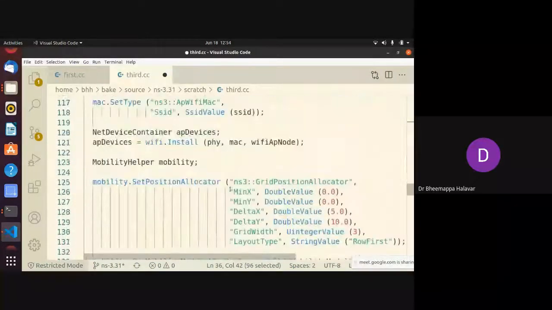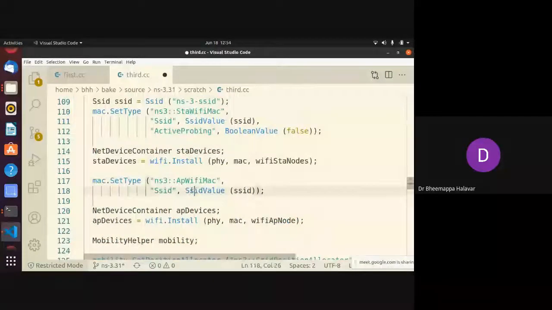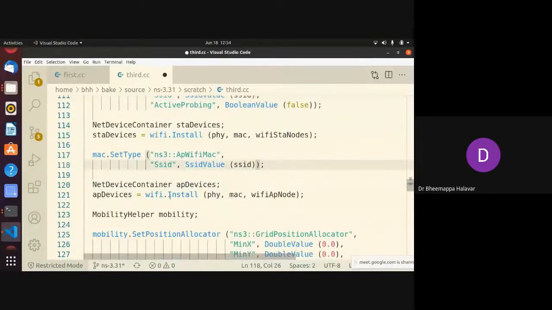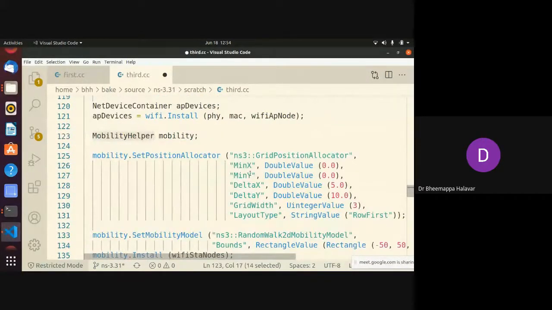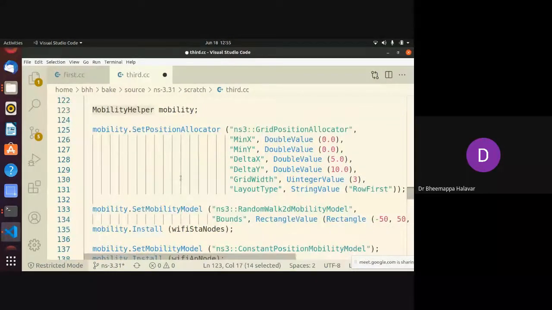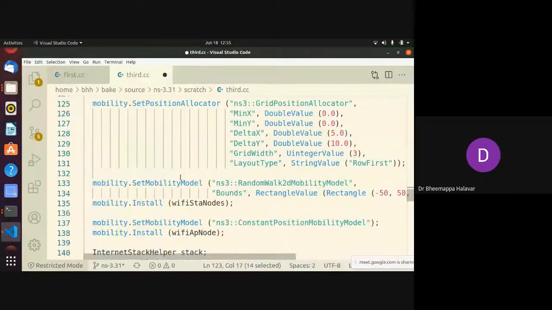Another thing you need to remember when you're doing Wi-Fi is that mobility is important. That is supported by NS3, so we have to call a mobility helper. Then you have to mention the grid size, how many nodes, and where they have to be positioned on the node grid. Grid size I have given as 5, 10, that is, 0 0 to 5 10.